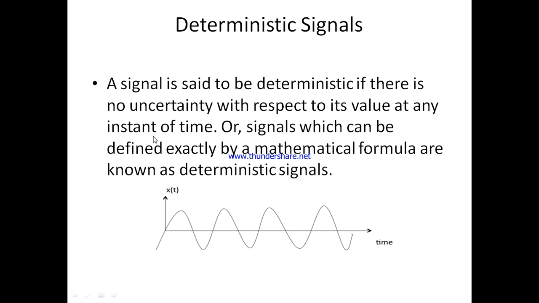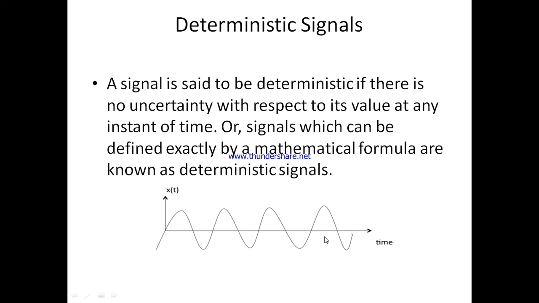Next one, deterministic signals. A signal is said to be deterministic if there is no uncertainty with respect to its value at any instant of time.